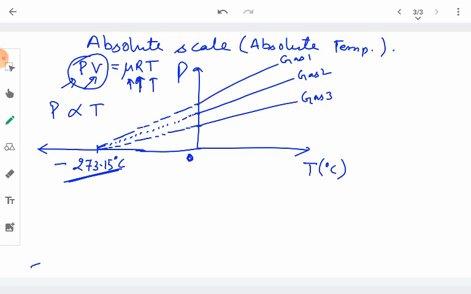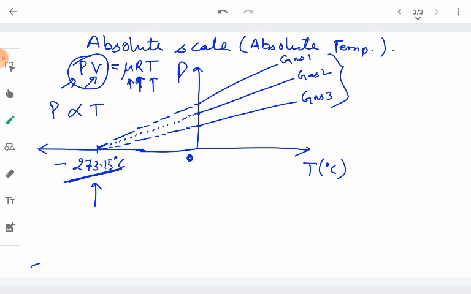So that means it does not depend upon the kind of gas; the pressure of the gases will become 0 at the same temperature. It becomes possible whenever the pressure of the gas is low and the temperature remains high. That means the temperature dependence of the gas is not so high. So this is what it means.